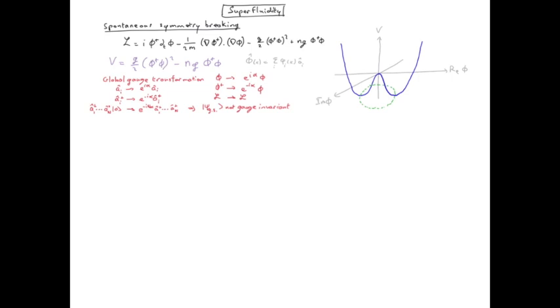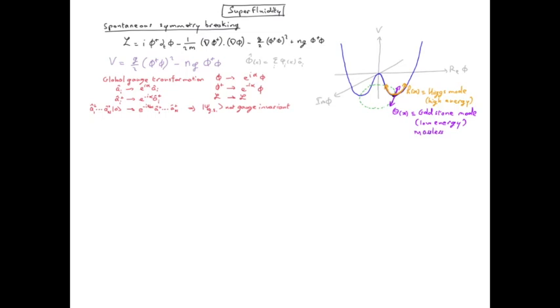So now we do what we did in the particle physics context. We choose one ground state, one vacuum, and we expand the field and then the Lagrangian around this vacuum. So we have two modes. We have the possibility to roll along the gutter or to climb the wall. So as before, we choose a ground state along the real axis for convenience. We call theta the Goldstone mode, the mode which corresponds to rolling along the gutter and which costs little energy, so it's a low energy mode, and that's because it is massless.